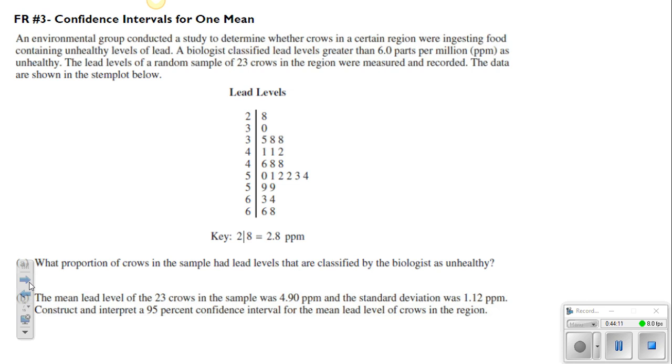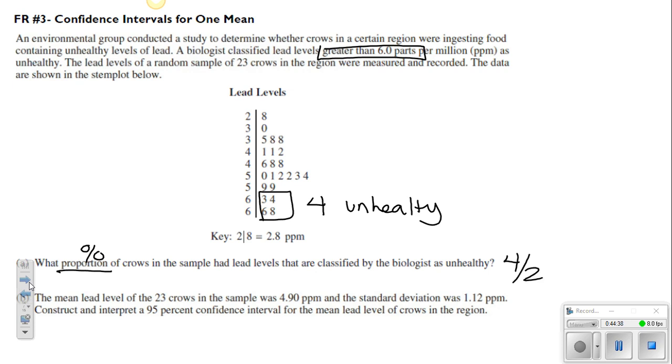Part A asks what proportion, basically what percent, of crows in the sample had lead levels that are classified by the biologist as unhealthy. Well, the biologist said anything greater than 6 parts per million was unhealthy. Going to the stem plot, you should notice that there are 4 observations that we would classify as unhealthy. So 4 are unhealthy out of the total, which is 23. This is equivalent to 0.1739. And that's it for part A.